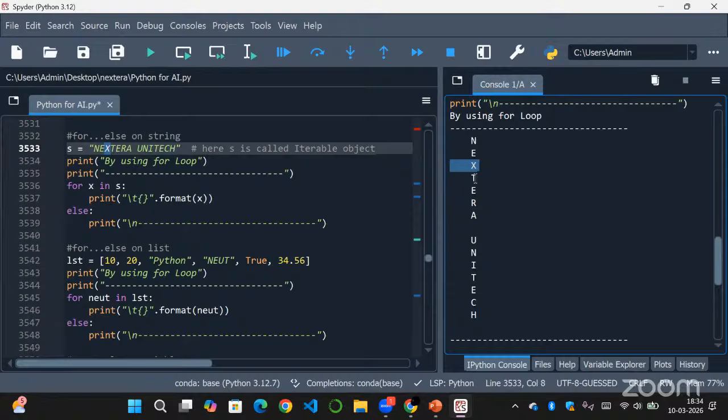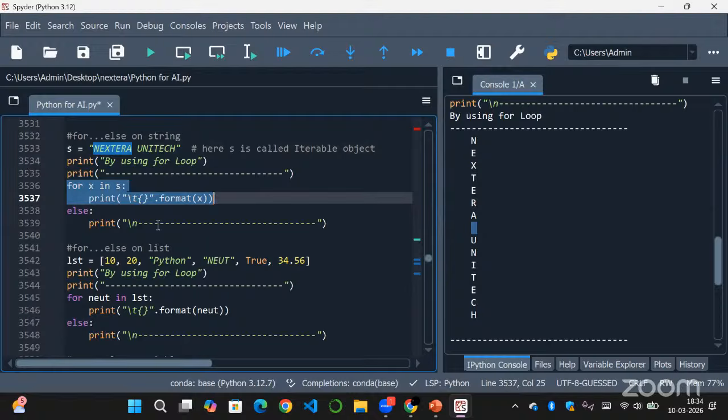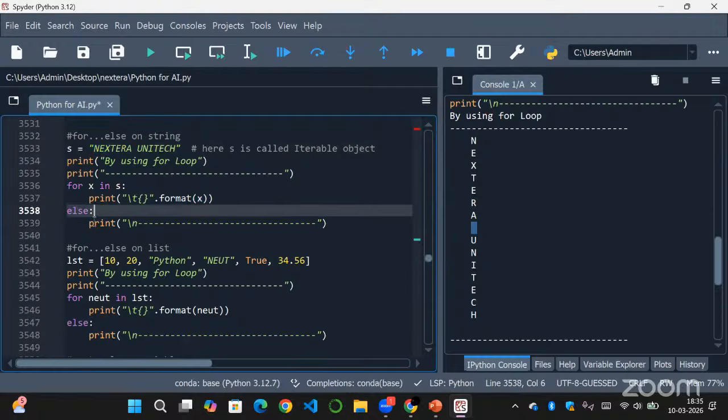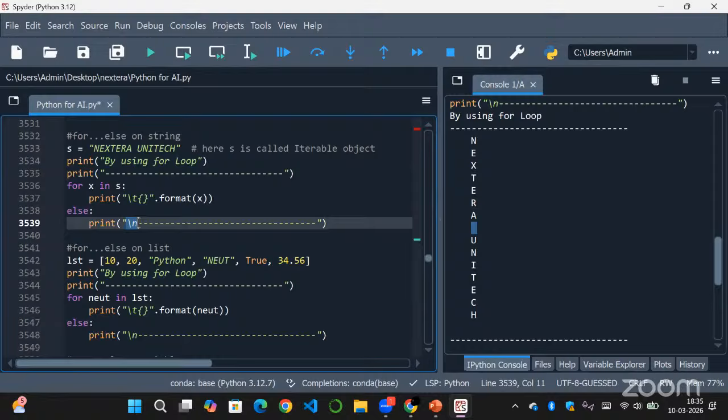In a new line, it will print Nextera space. So this space is also printed here, and then Unitech. As the for loop has been executed neatly, now your else block will print. So slash n means this will be printed in a new line. First we use slash n. So here it took a new line, and then it is printing all the lines here. So this is how we got the value.